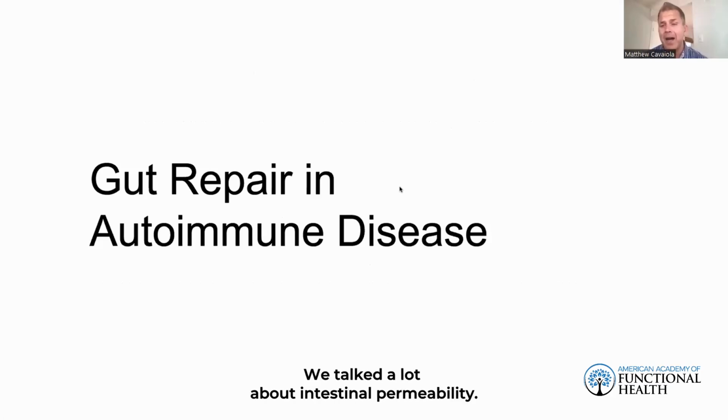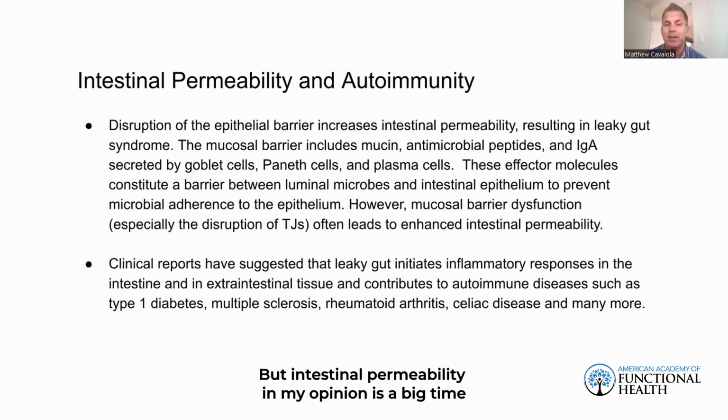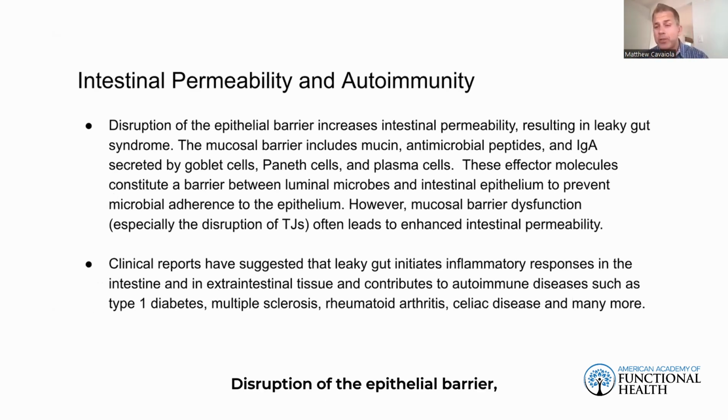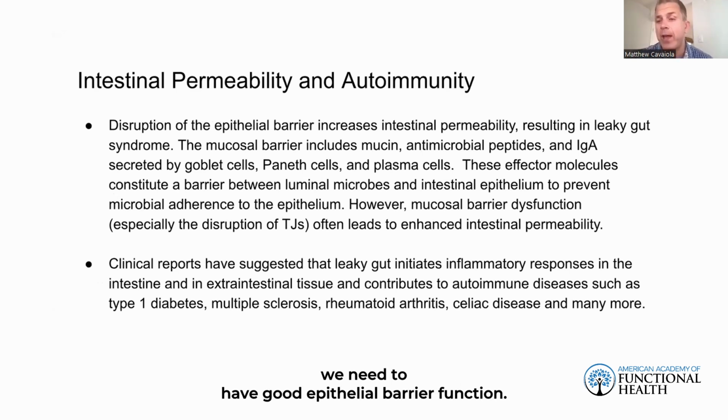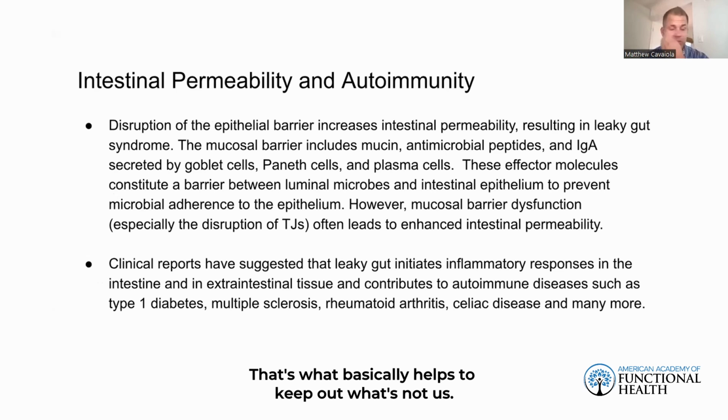Okay, we talked a lot about intestinal permeability, and we'll give you a couple of reminders today. Intestinal permeability, in my opinion, is a big-time causative factor of autoimmunity. Disruption of the epithelial barrier—we need to have good epithelial barrier function, right? That's what basically helps to keep out what's not us and making sure that it stays in the intestinal tract to eventually be eliminated, versus ending up in the bloodstream where we don't want it to be, right?